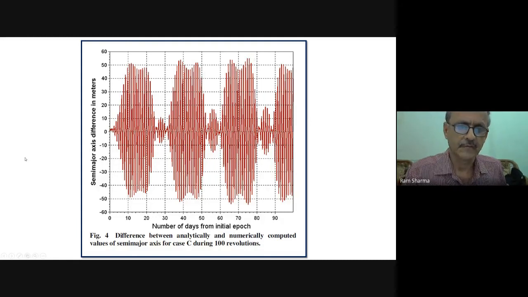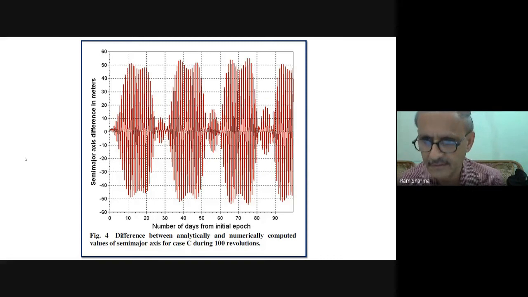This is the maximum error you can get. Numerical we assume is correct, so the analytical one will have that error, but it is not growing. So we are able to say this holds for 100 days.